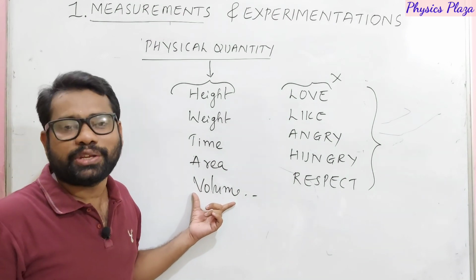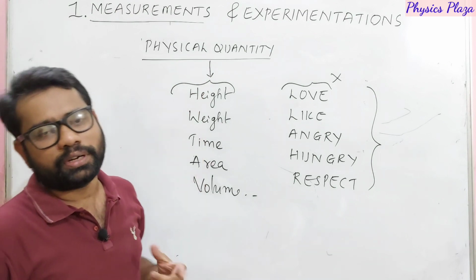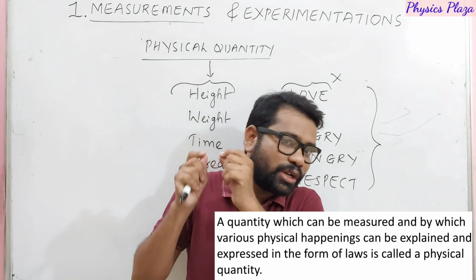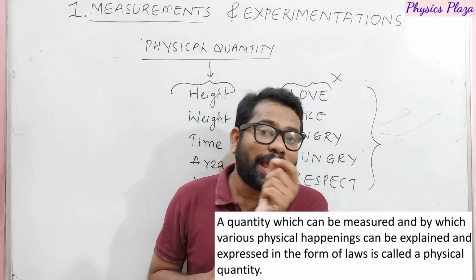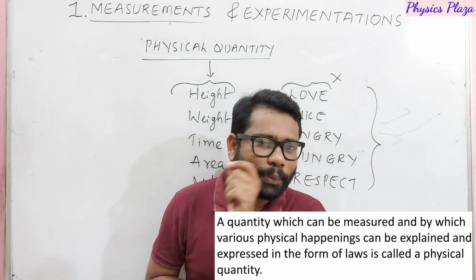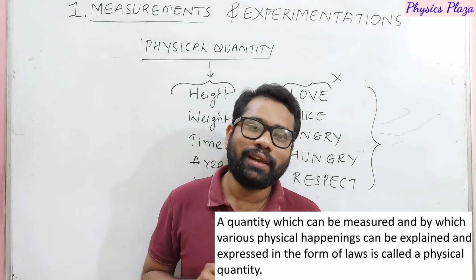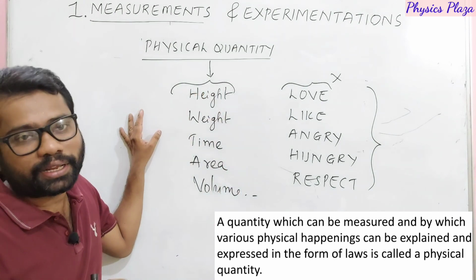So how can we define, dear children, physical quantities? Physical quantities should be measurable. It's a very, very important thing. The quantities which are measurable, and not only that, dear children, with which the physical happenings and the laws of nature can be explained in detail. Such quantities only we can call physical quantities.